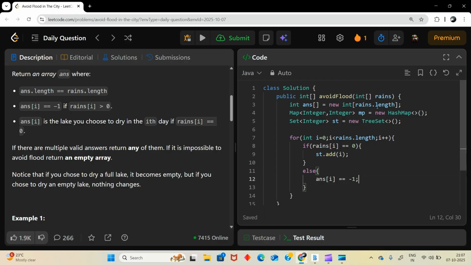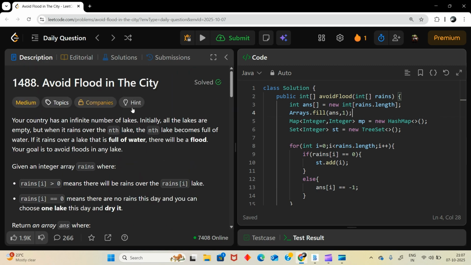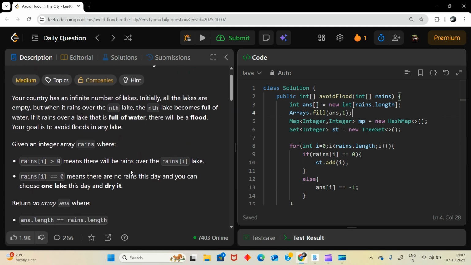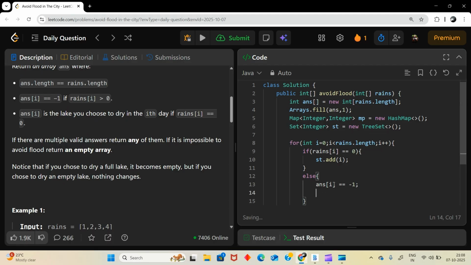So what we will do is initially fill our array with 1, considering we are emptying the first lake. Now answer of i is minus 1.